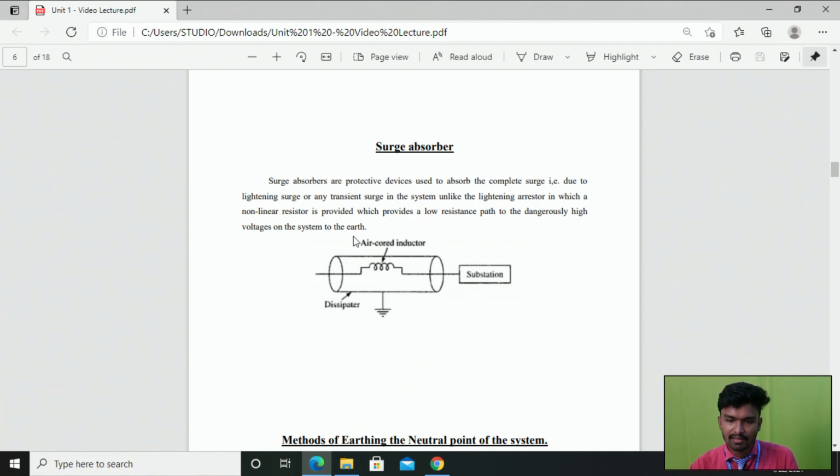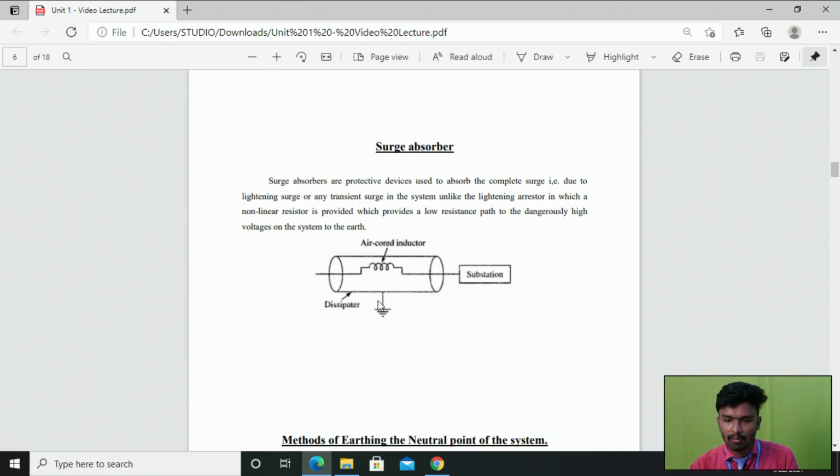Right. So this is the diagram of the surge absorber, which consists of one air core inductor and a dissipator. Here the air core inductor is surrounded by the dissipator in a cylindrical shape. One end of the air core inductor is connected to the ground, and the other one is connected to the substation. Right. Now coming to the working principle,